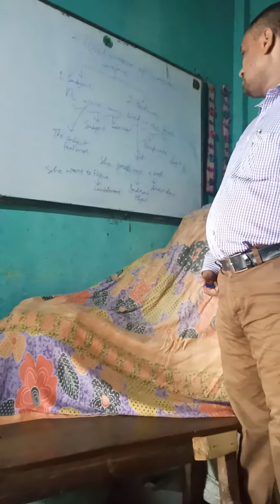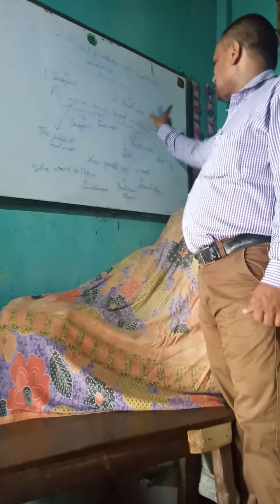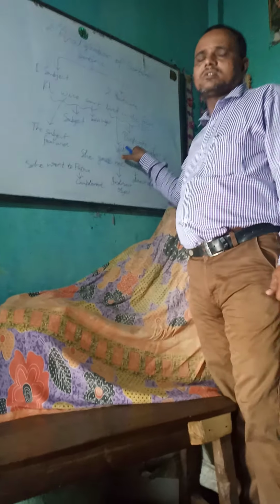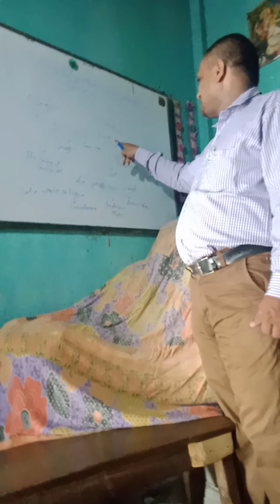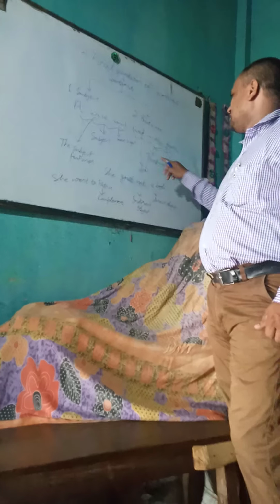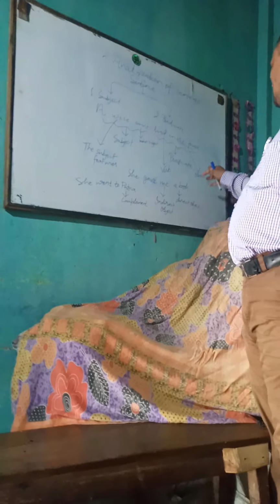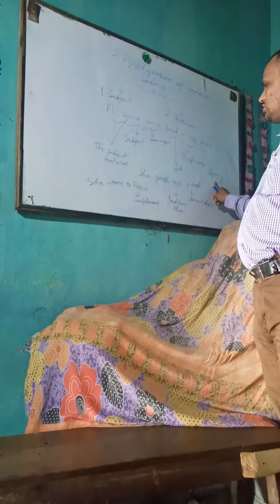Now, there are two parts of predicate also. First is verb and second is object. Here lived is verb and the forest is object.